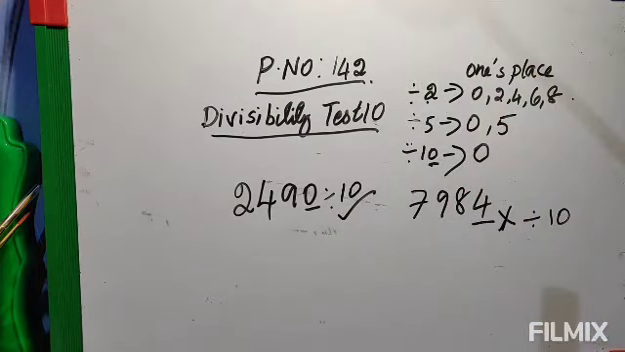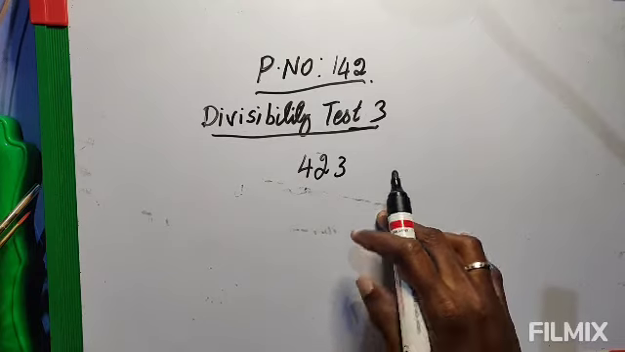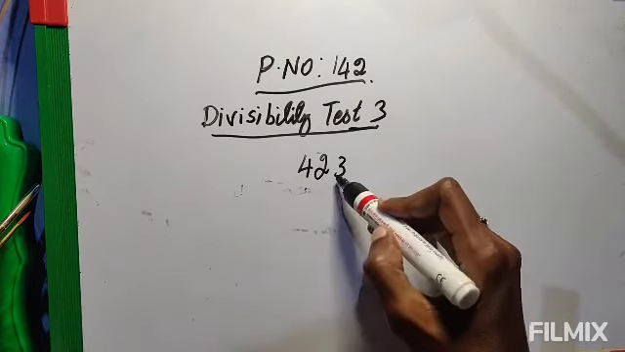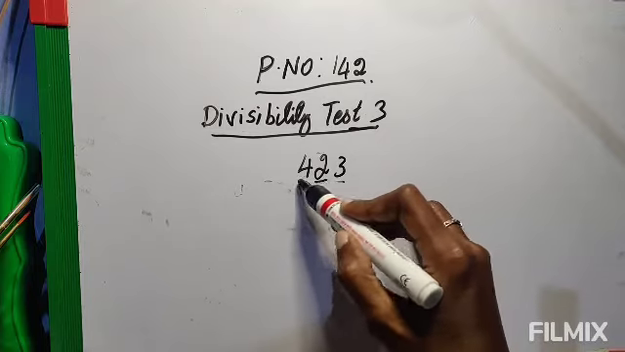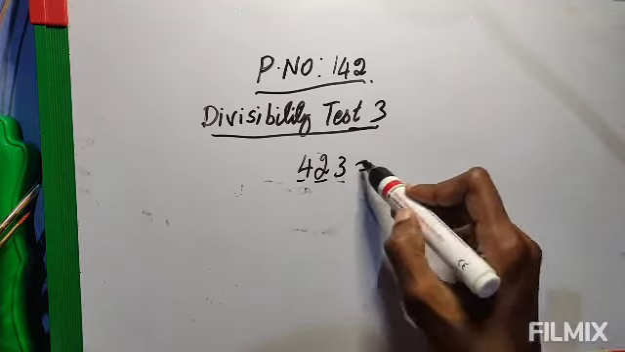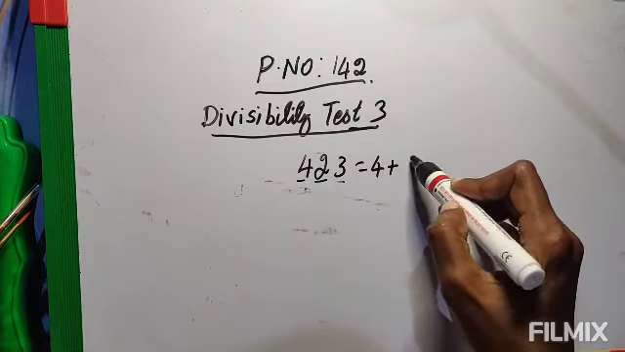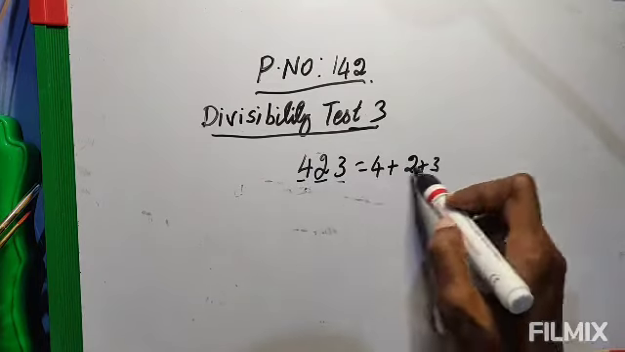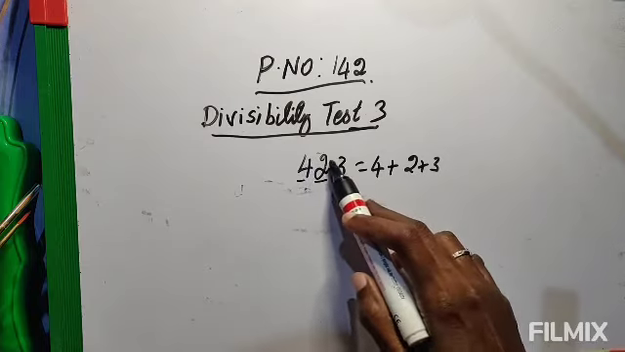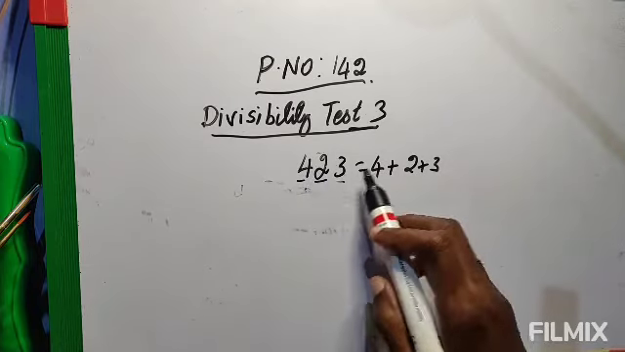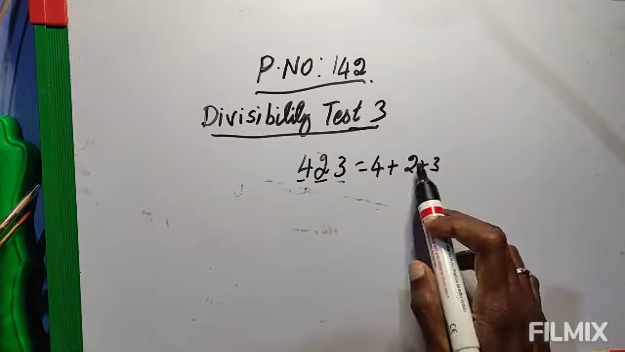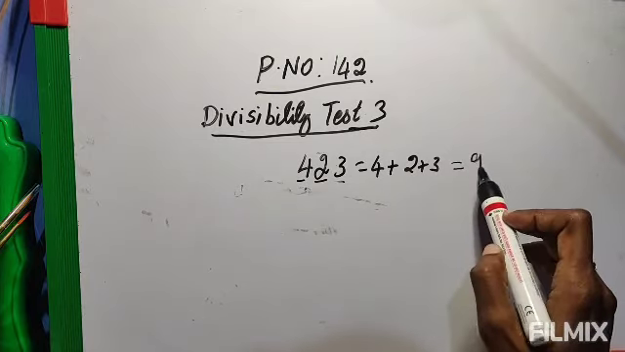Now we will go for divisibility test 3. For this you have to do a little more exercise. So listen carefully. Now see here, this number. Look at the digits: 3, 2, 4. Let's add the digits, 4 plus 2 plus 3. We are finding the sum of the digits. Whatever digits are there, even if it is 0, we will add. 4 plus 2 is 6, 6 plus 3 is 9. So the sum is 9.